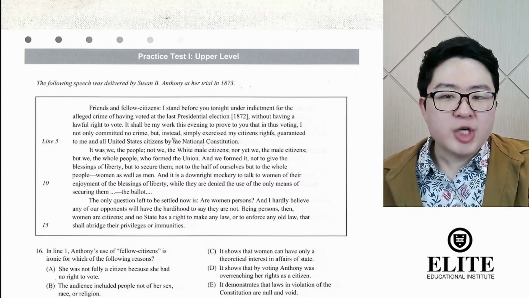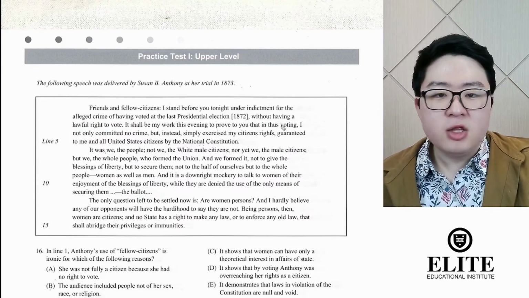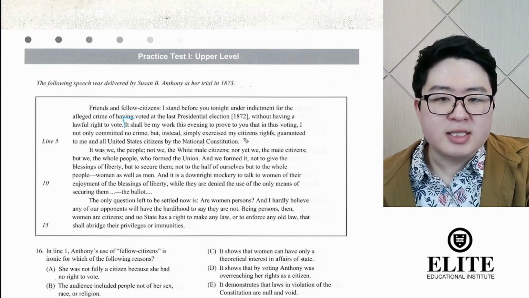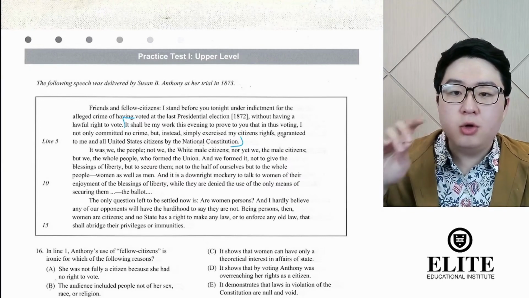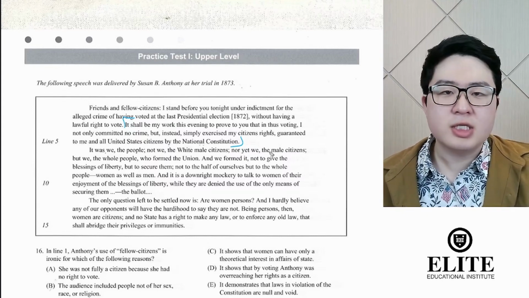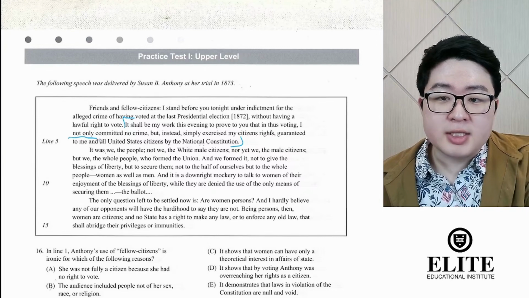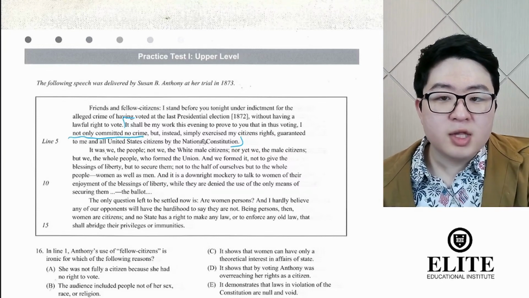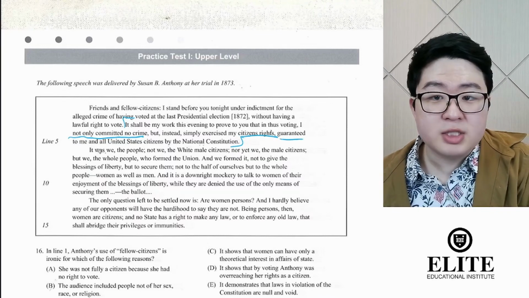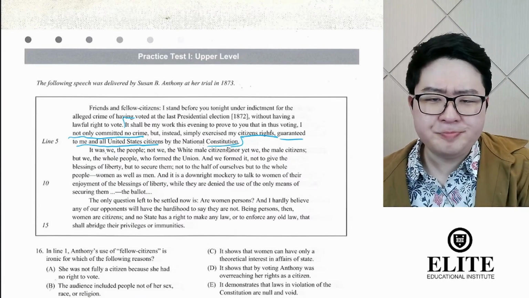So let's continue. It shall be my work this evening to prove to you that in thus voting, I have not only committed no crime, but instead simply exercised my citizens' rights guaranteed to me and all United States citizens by the national constitution. So she's telling us what she's about to do. She's going to do two things in this speech. She's going to try to prove that she's innocent, has committed no crime, and also that the only thing she was doing is exercising her rights. And does she have those rights? Yes, those rights are guaranteed to her and all citizens by the Constitution, the federal law, the law of the land.